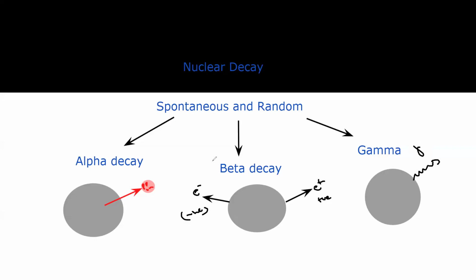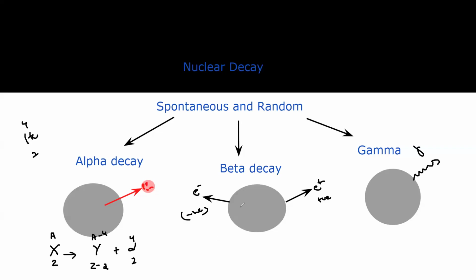What happens in an alpha emission or alpha decay? If a radioactive nucleus, which is unstable, like A, X and Z, emits alpha, the nucleon number changes by 4 because 2 protons and 2 neutrons are going out, and the proton number decreases by 2 because 2 protons are going out. And this is the symbol for alpha. You can also use the symbol for the helium nucleus as well. This is alpha decay.